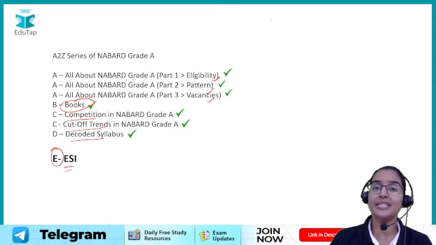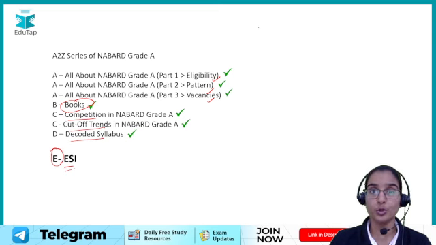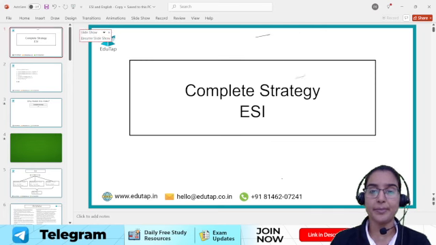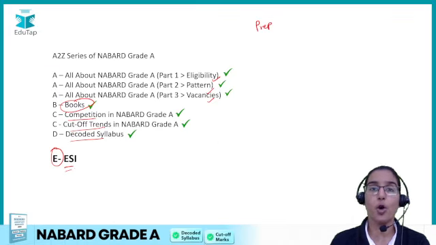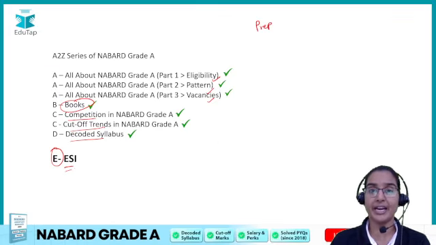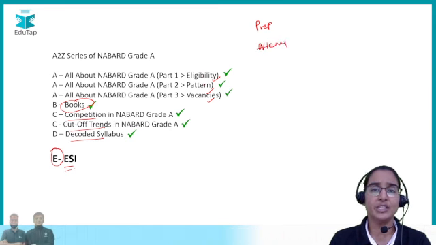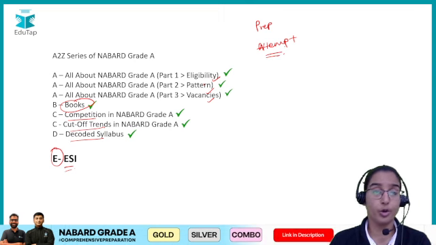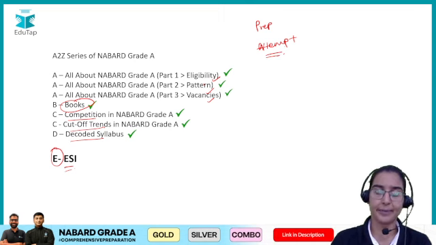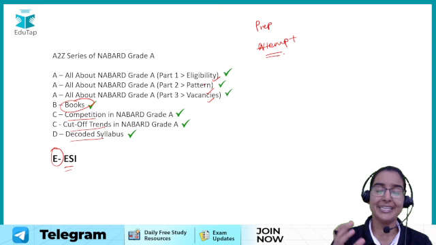This video is primarily targeted towards those students who are at the preparation stage, that is they have started the preparation for the NABARD Grade A examination, or who have already given an attempt and think that they need some refinement in their strategy of how they attempt ESI. So for all those students, this video is there.